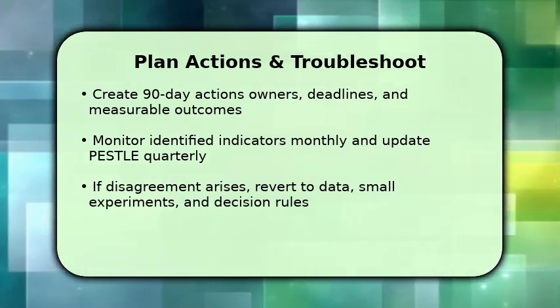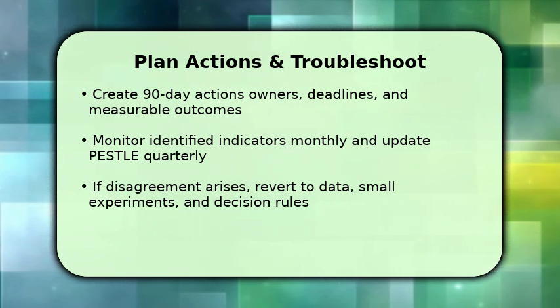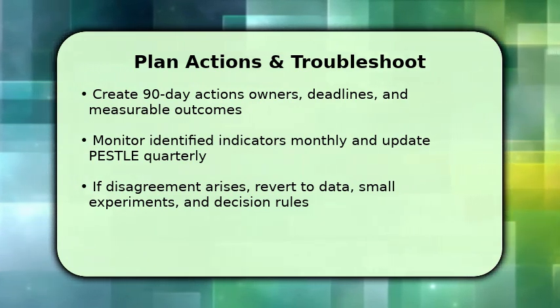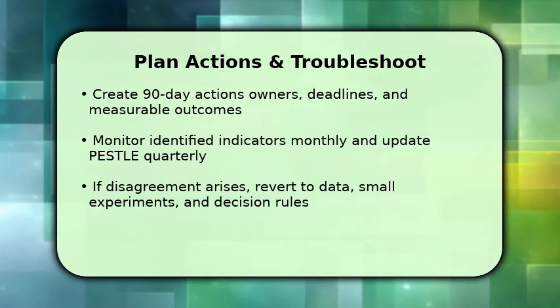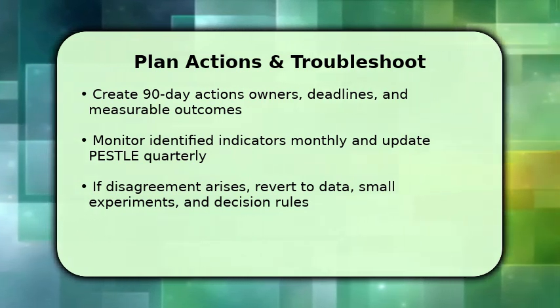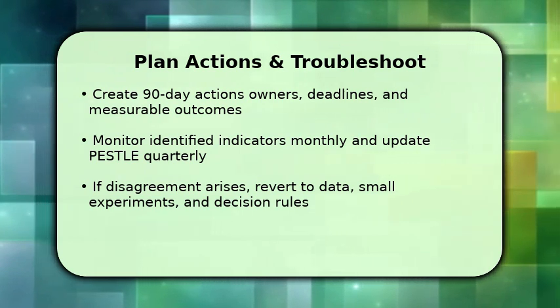If stakeholders disagree, use small experiments and clear decision rules to break deadlock rather than endless debate. This keeps progress steady and lets evidence, not opinions, determine which strategic moves you make next.